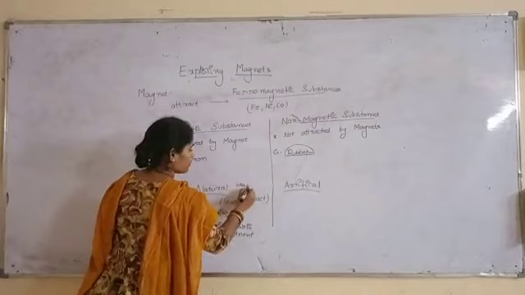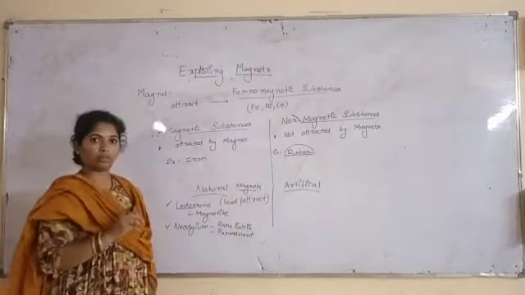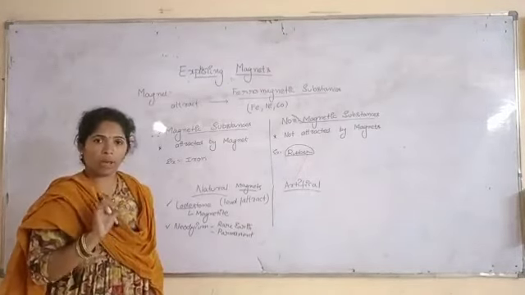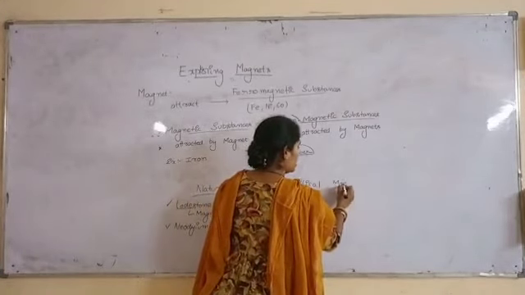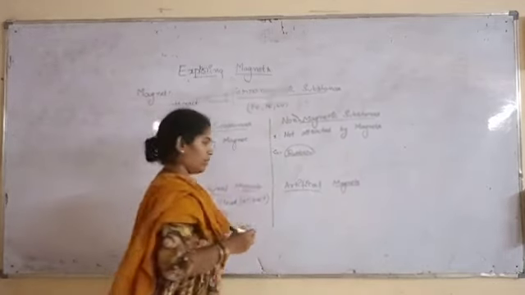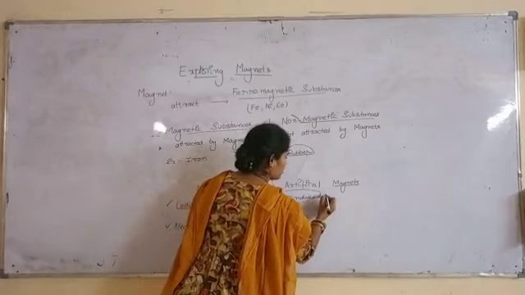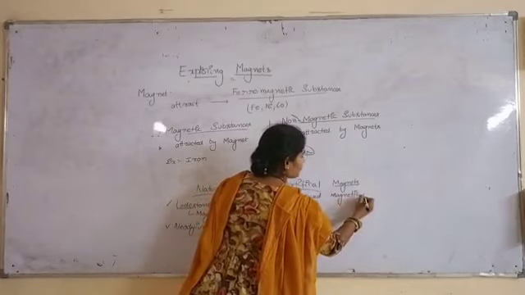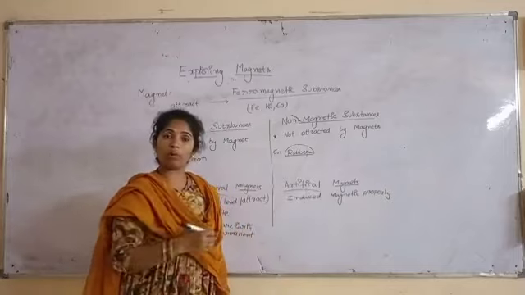Natural magnets are available directly. We don't need to induce any magnetic property. But artificial magnets means we induce a magnetic property in the substance. How can I induce a magnetic property in a substance?